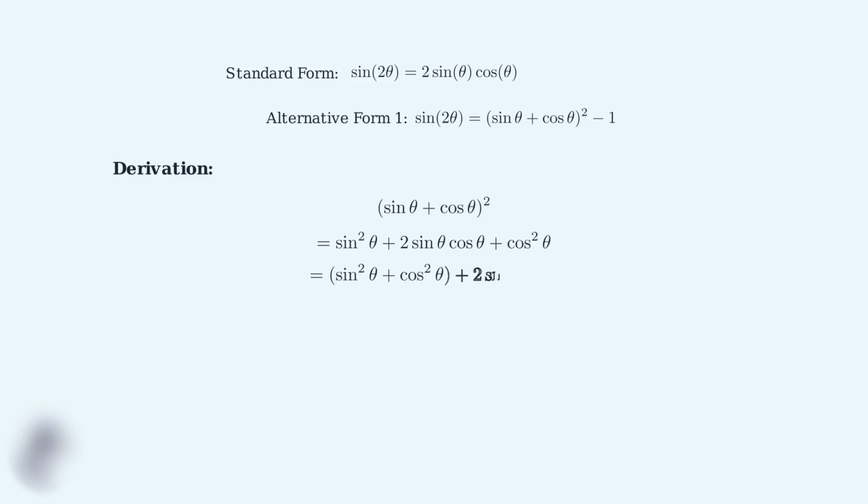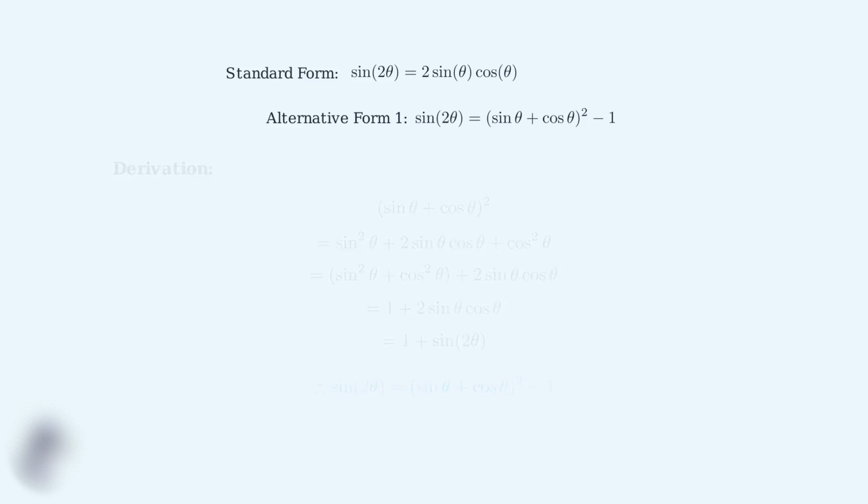We can rearrange this by grouping sine squared theta plus cosine squared theta together. Since sine squared theta plus cosine squared theta equals 1 by the Pythagorean identity, we get 1 plus 2 sine theta cosine theta. And since 2 sine theta cosine theta equals sine of 2 theta, we have 1 plus sine of 2 theta. Therefore, if we subtract 1 from both sides, we get our first alternative form. Sine of 2 theta equals sine theta plus cosine theta squared minus 1.